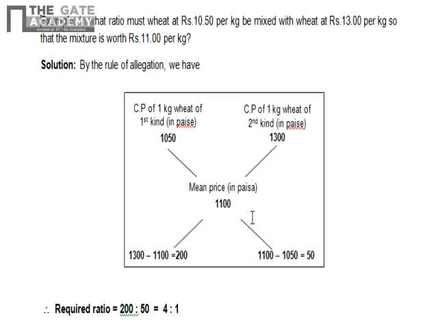Now we'll see one problem in which we use the cross allegation method. In what ratio must wheat at rupees 10.5 per kg be mixed with wheat at rupees 13 per kg, so that the mixture is worth rupees 11 per kg.